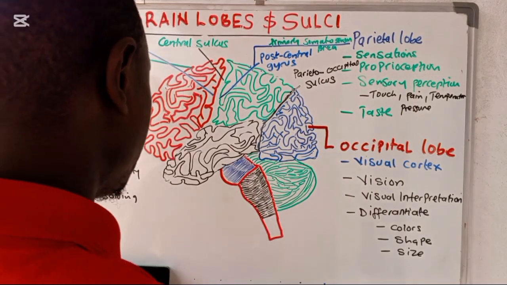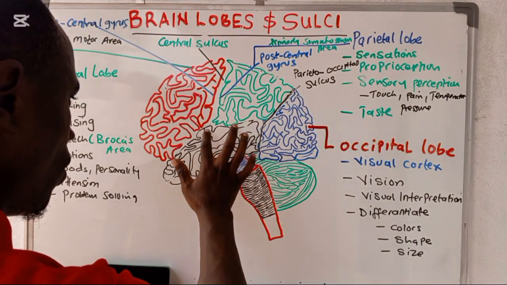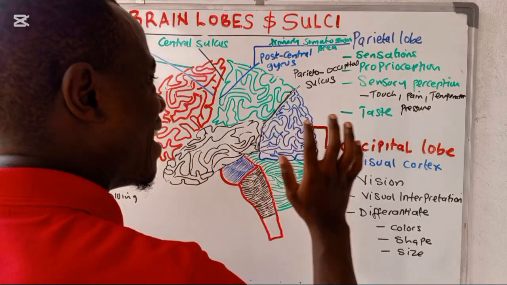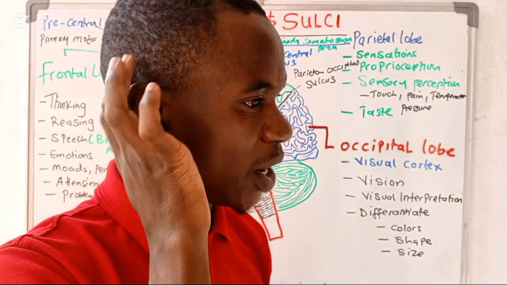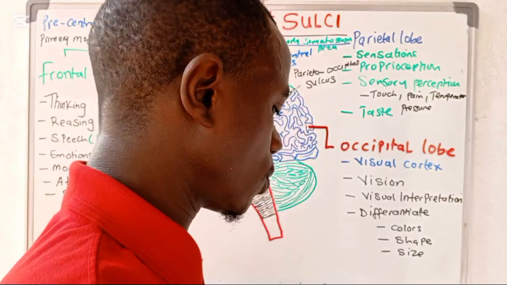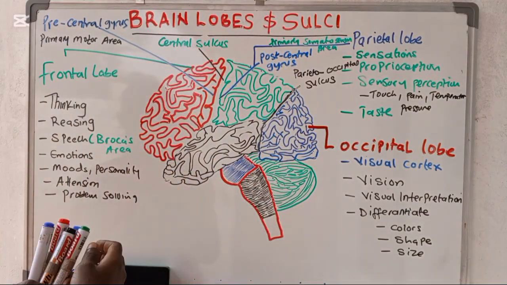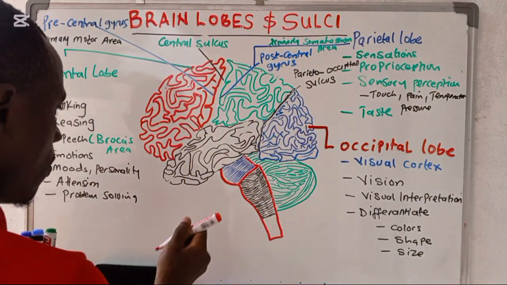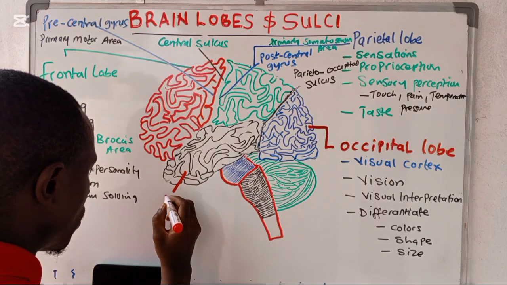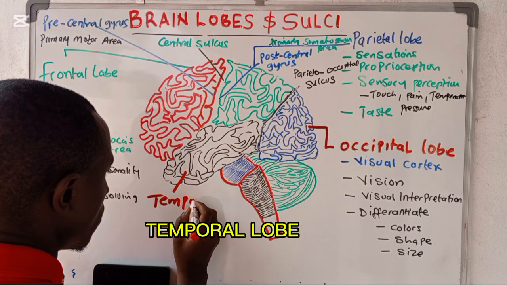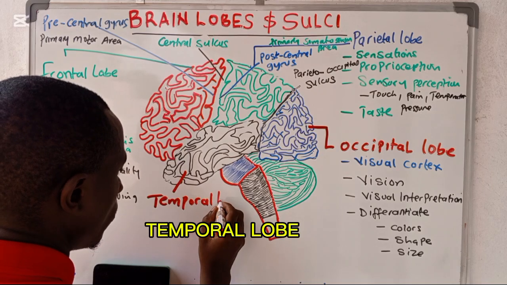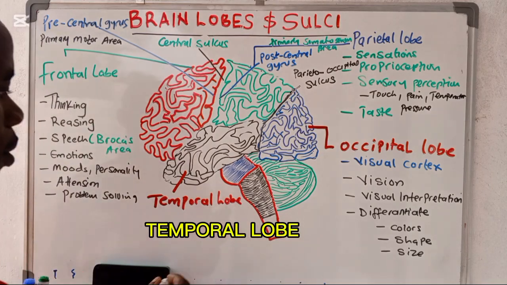So coming down here, we have another lobe. What do we call this lobe, which is just on the temporal bone, close to the ear? This lobe down here is what we call the temporal lobe.